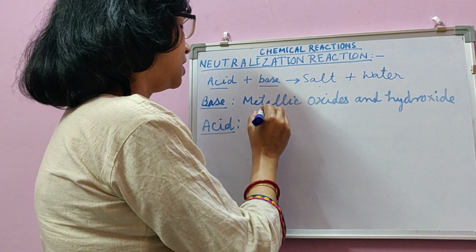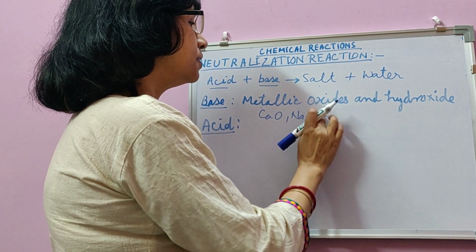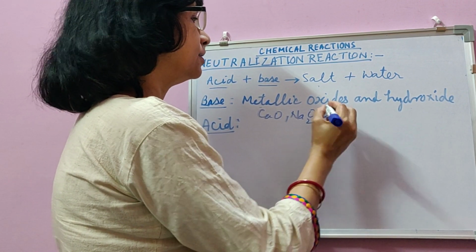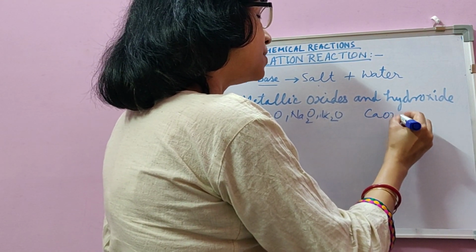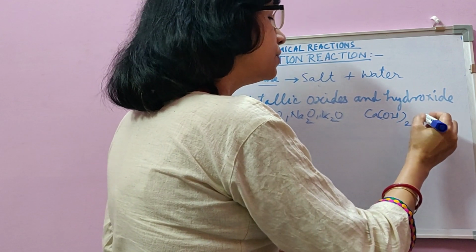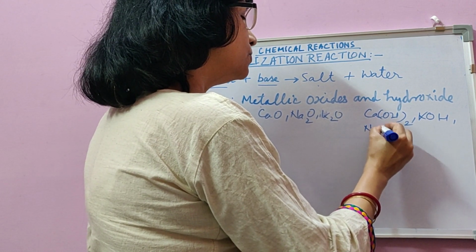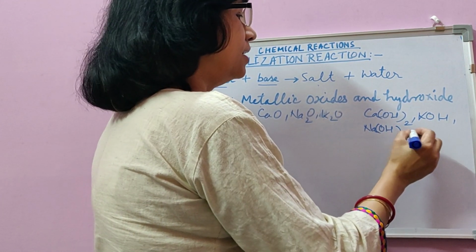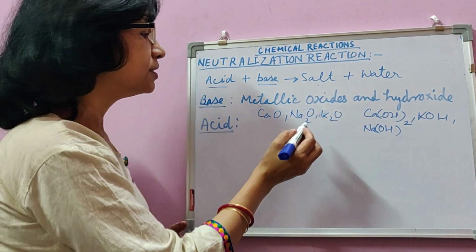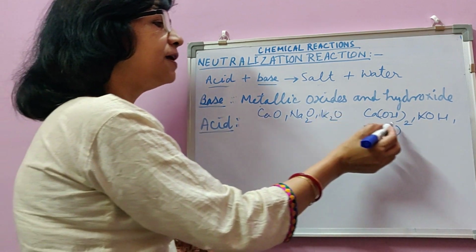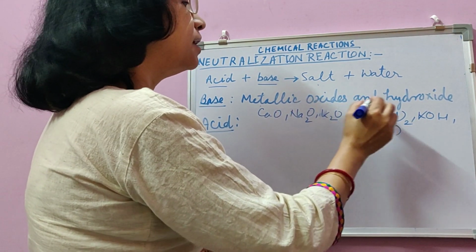Metallic oxides like calcium oxide, sodium oxide, potassium oxide, etc. And hydroxides again the same, calcium hydroxide or potassium hydroxide or sodium hydroxide, etc. There can be more metals as well, not only sodium, potassium and calcium. But their oxides as well as their hydroxides are basic by nature, so they are called bases.